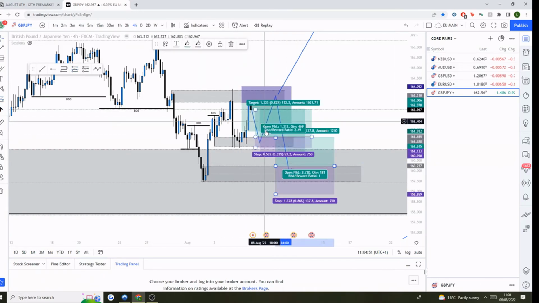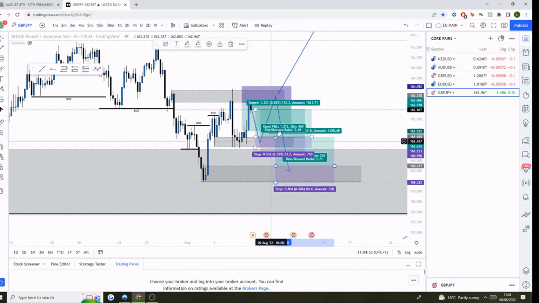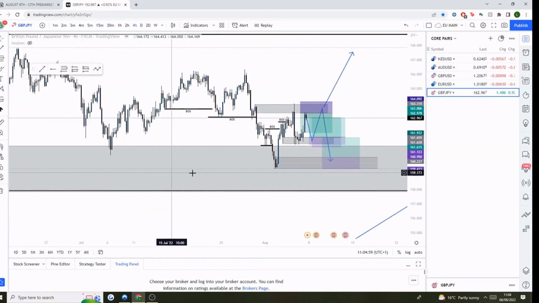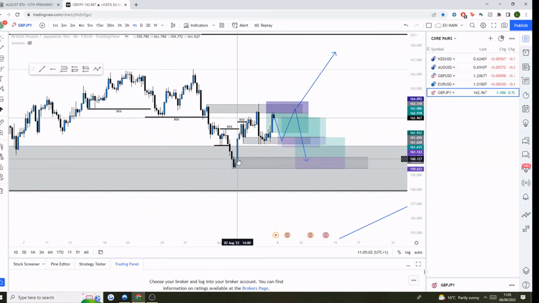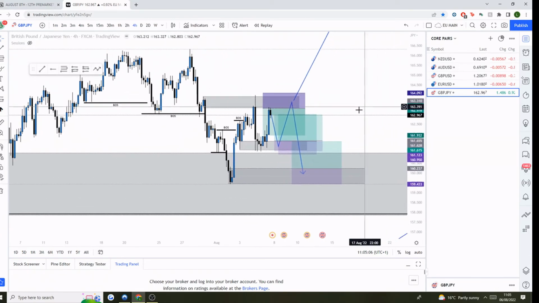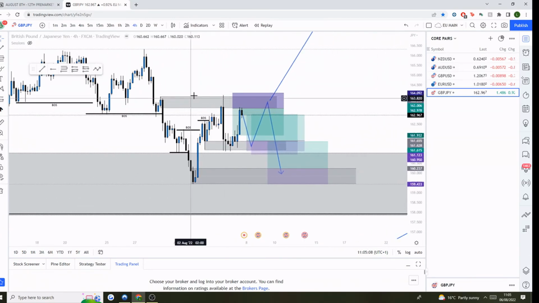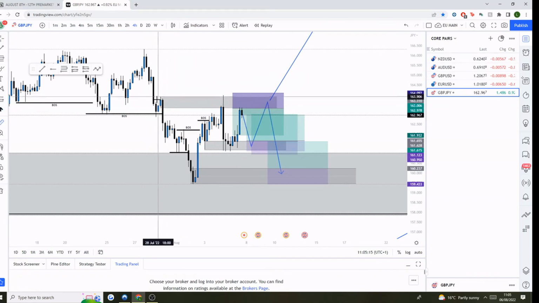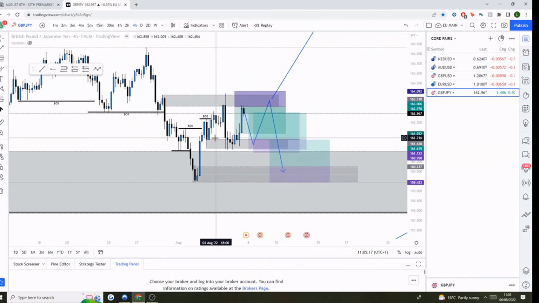What we'll see is a move down into this area, and then we'll move away from there. In a situation where this whole daily order block is going to hold, I do think it makes sense, to be fair, that this is the order block which holds a bullish situation up. So with GJ this week, what I'd probably recommend is that at the start of the week, we look for lower time frame entries following sells away from this order block, but then we've got to be wary when we get into this area that we could see price continue higher.